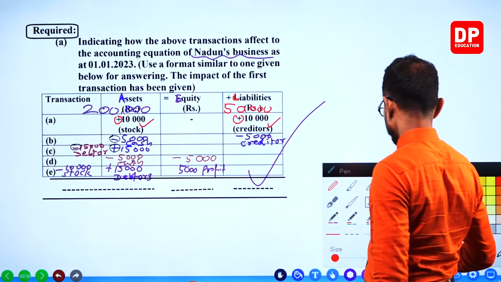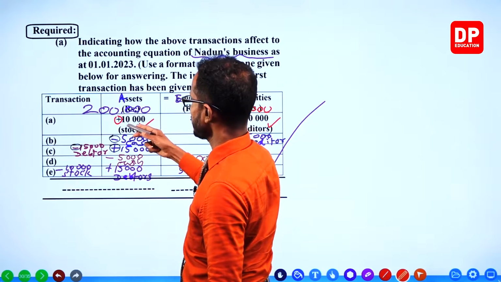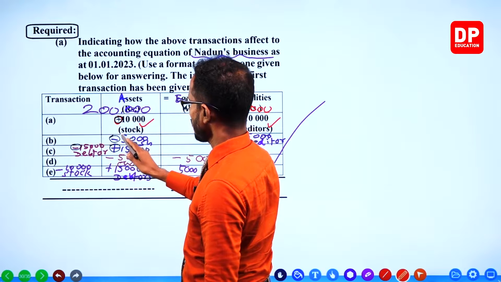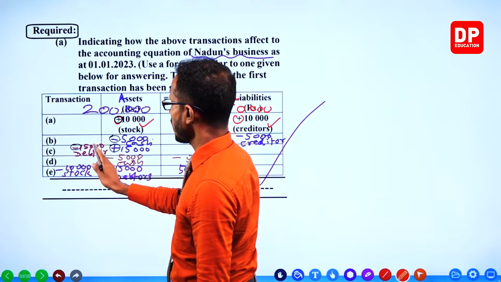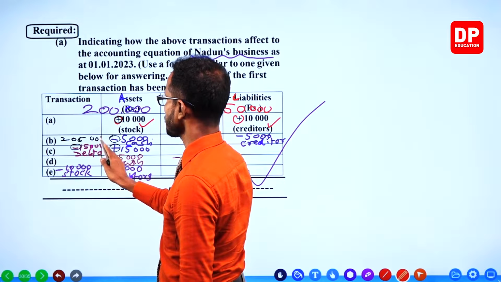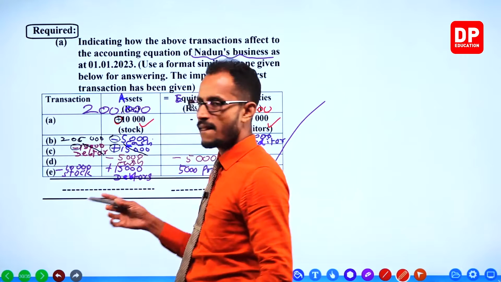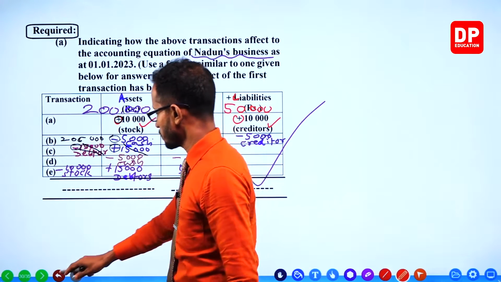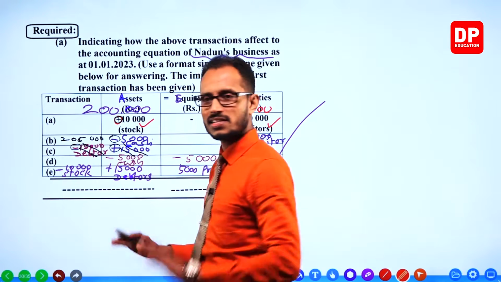Add and minus, that's what we should do now. 200,000 plus 10, 210,000. Minus 5, 205,000. Here, 15,000 decrease and 15,000 increase, no difference. Nothing to add and minus. It doesn't make an effect.